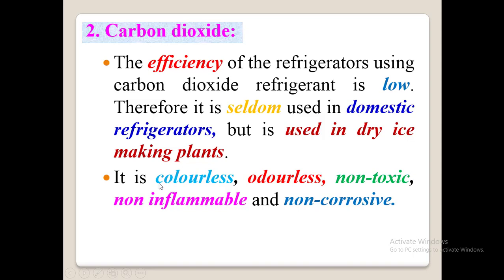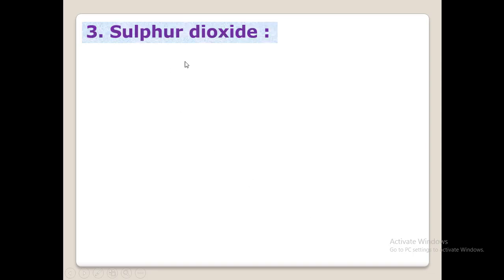Some of the characteristics of CO2 are: it is colorless, odorless, non-toxic, non-inflammable, and non-corrosive. You all know CO2 is colorless, it doesn't have any odor, it is non-toxic, and it doesn't catch fire, so it is non-inflammable. Next, non-corrosive also. We'll move to sulfur dioxide.